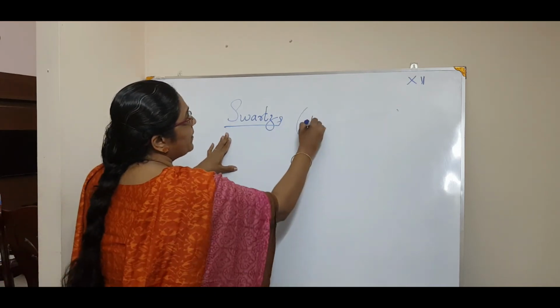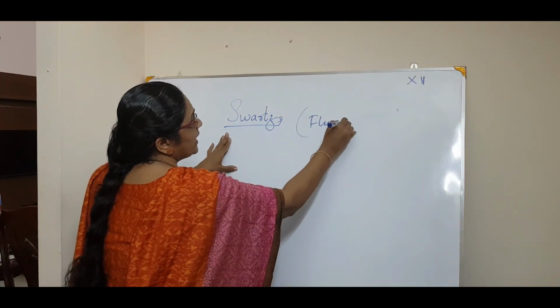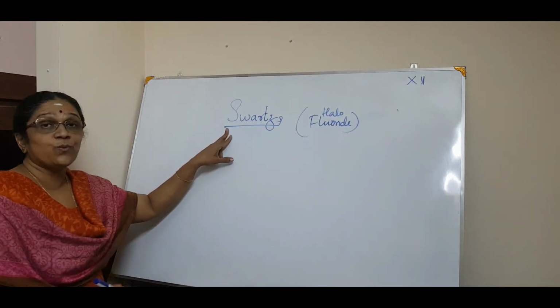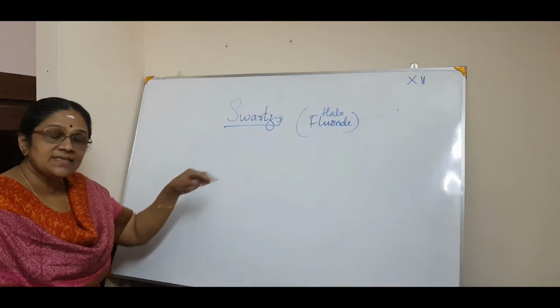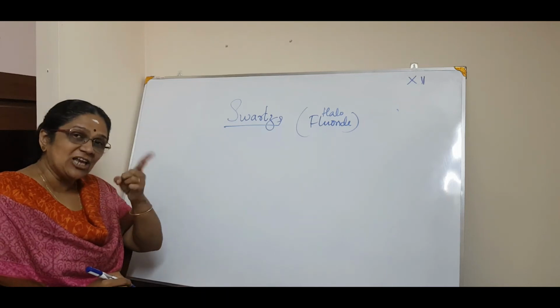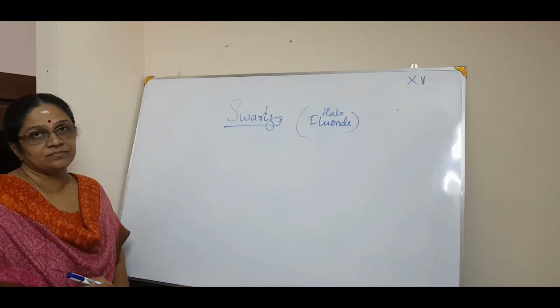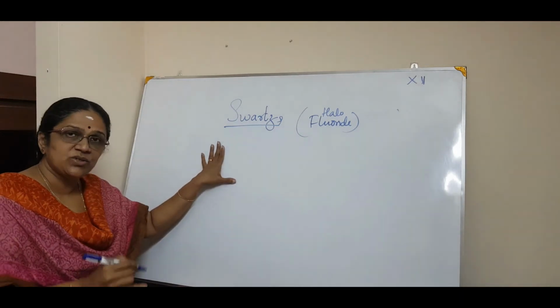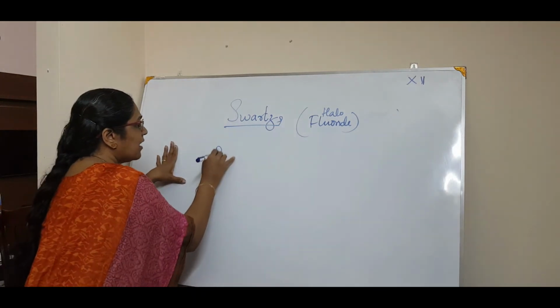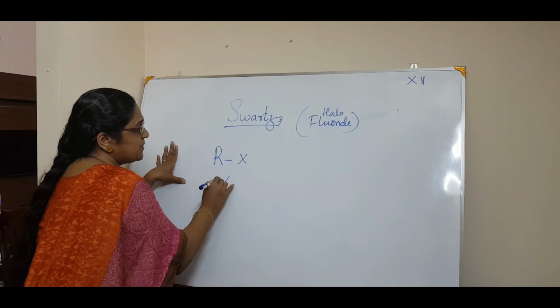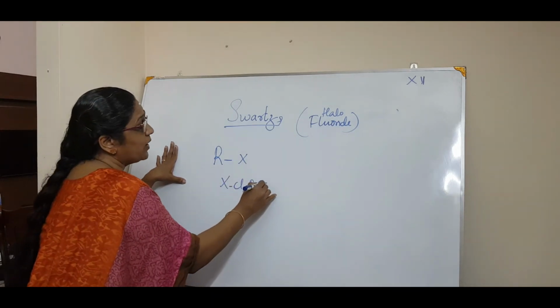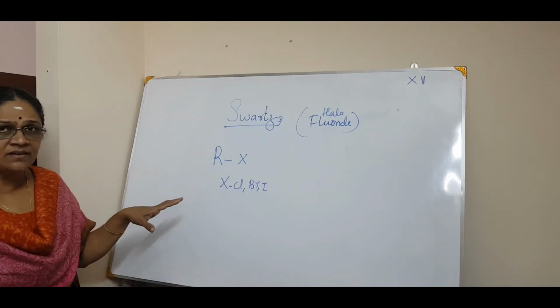So in order to prepare fluorides, halofluorides, you have this Swarts reaction. And this is again what? This is again a halogen exchange reaction. Remember, halogen exchange reaction. So this is the same reaction, that is RX, and the X must be chlorine, bromine. Since it is fluoride, you can also have iodine, isn't it?